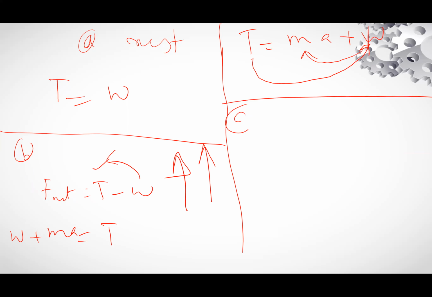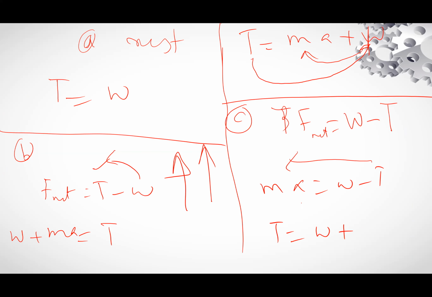Now case C. When the body is moving in the downward direction, weight is greater, so W minus T. Net force is equal to the greater force minus the smaller one. So ma is equal to W minus T. T is shifted to this side, becomes positive, and you will write T equals W minus ma. You will feel your weight less by a factor ma.